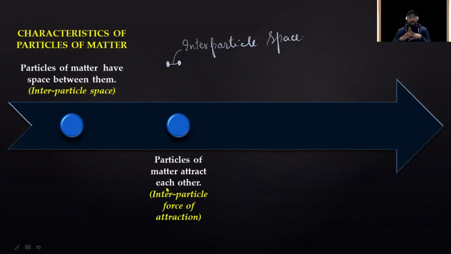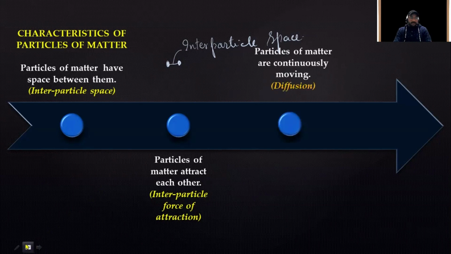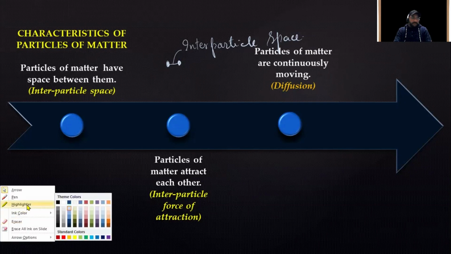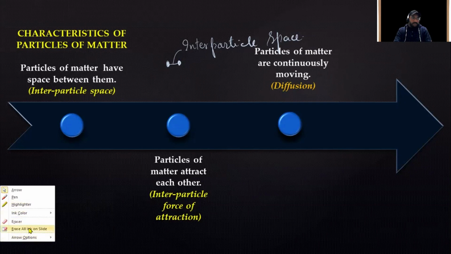Got it? So we will go through solid, liquid, and gas, their differentiation, what they are, and how they differ from one another in coming videos. But right now, it is all about the characteristics of particles of matter. And one more thing about matter is that matter shows diffusion. Diffusion, in the sense, hold on, let me clear the slide.